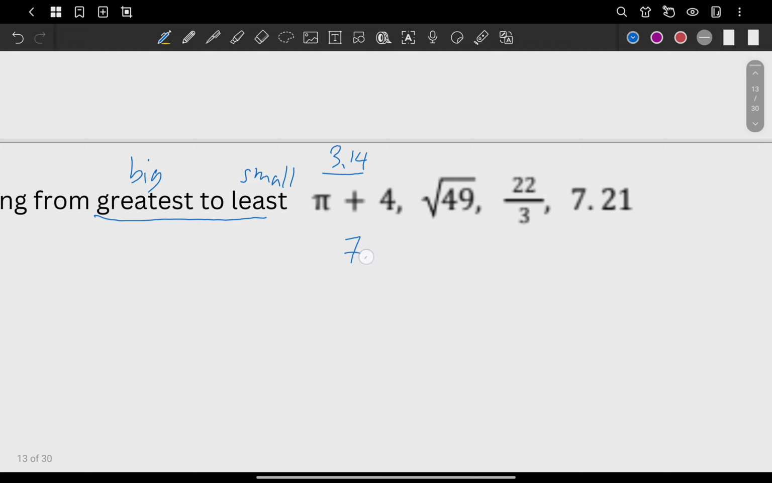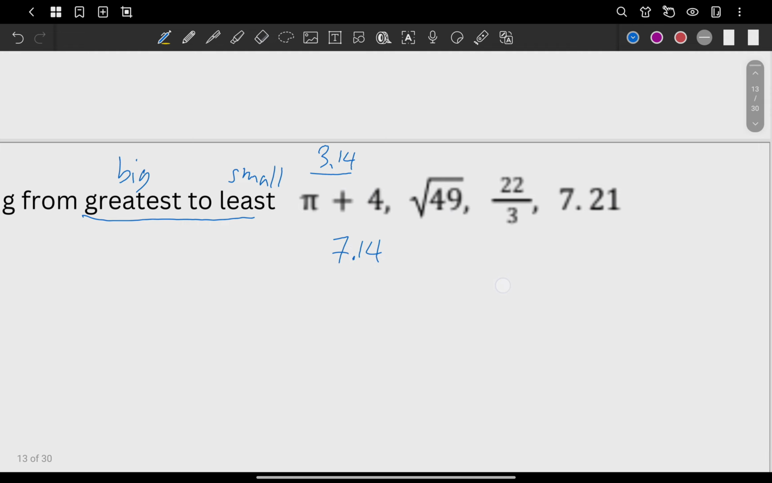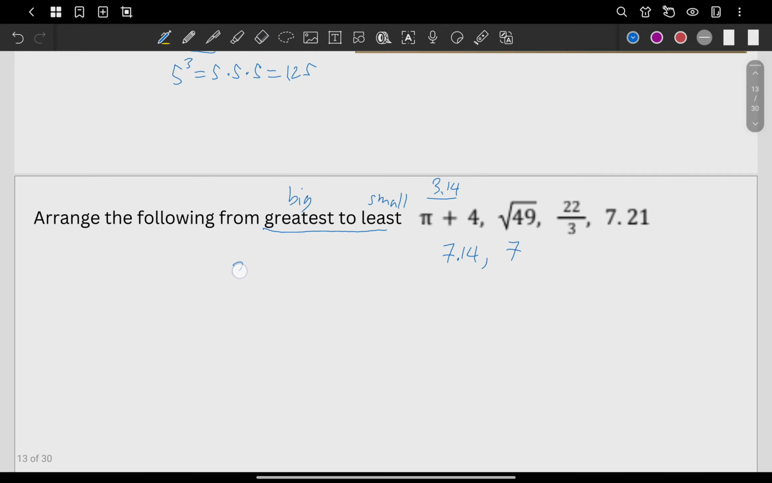That's 7.14, right? Or the square root of 49, and that's 7. What about 22 over 3? Let's check. 22 divided by 3. Shouldn't it be 7 times 3, which is 21? Remainder 1. Okay, decimal point, 1.